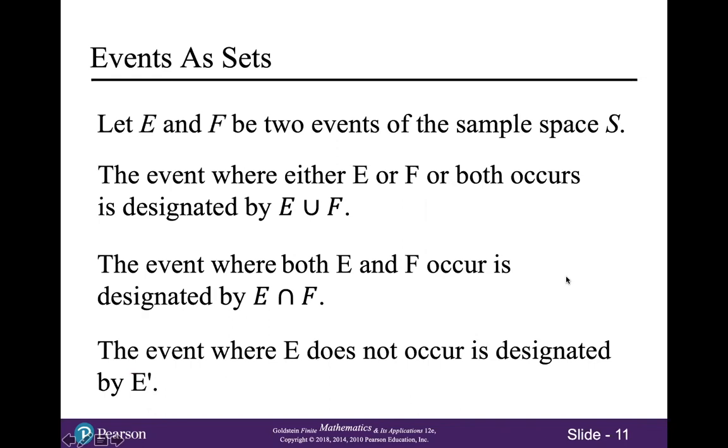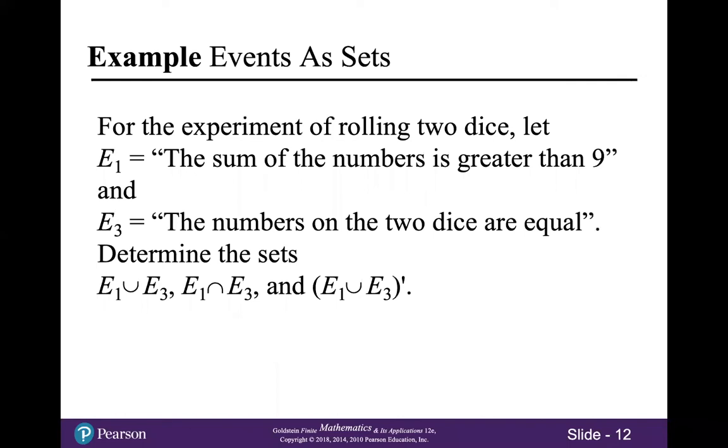And finally, the event where E does not occur is designated by E complement. All the same notation we used in the last chapter. For the experiment of rolling 2 dice, let E1 equal the sum of the numbers is greater than 9. Same E1 as in the previous example.